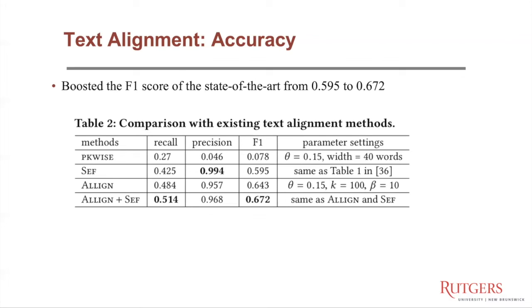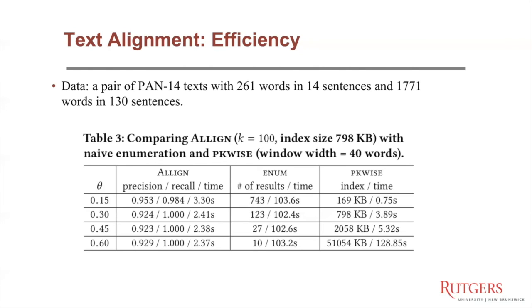And our method, Allign, improved the recall of SEF from 0.42 to 0.48. And furthermore, if we combine the 2 methods together, we can further boost the F1 score to 0.51 while achieving similar precision.